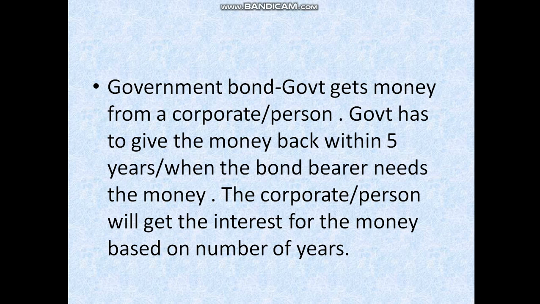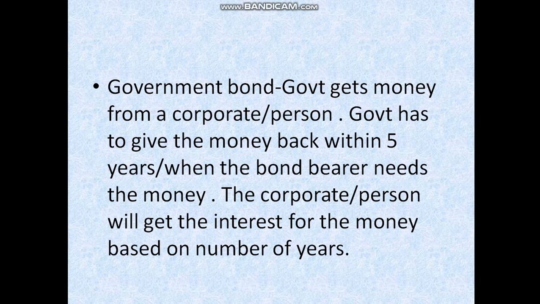Then government bond. The government gets money from a corporate or person. The government has to give the money back within 5 years, when the bond bearer needs the money.